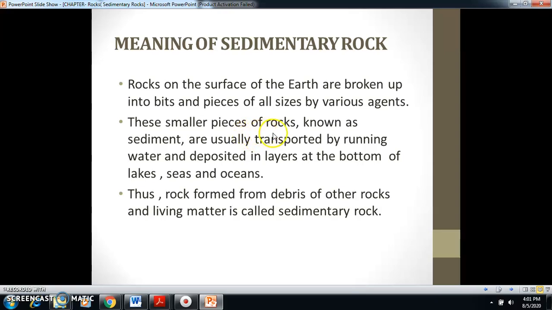Igneous rocks are formed due to the cooling down of magma, and when igneous rocks come in contact with temperature and rainfall, weathering takes place. So smaller pieces come out from the igneous rocks, and those smaller pieces are carried down by rivers and deposited in other areas. And the river also brings dead remains of plants and animals.